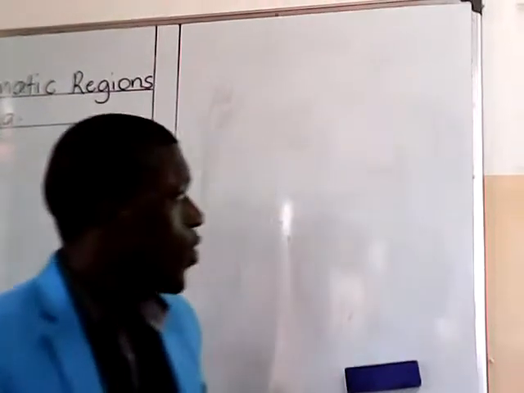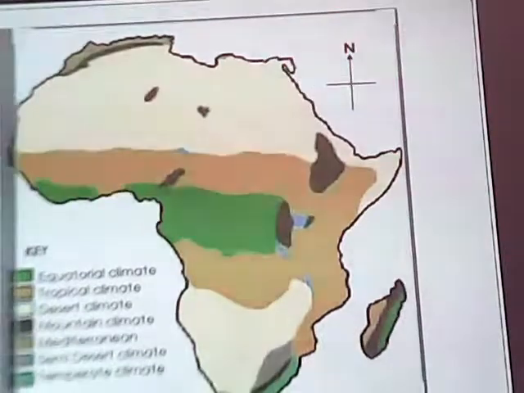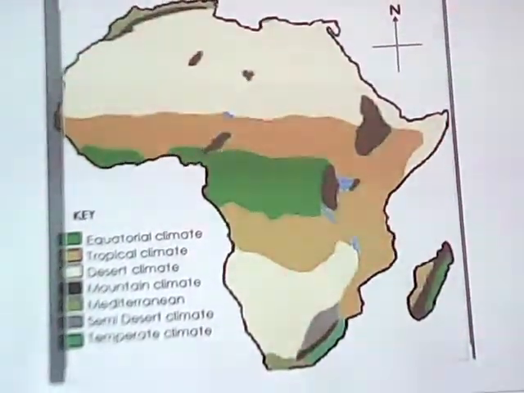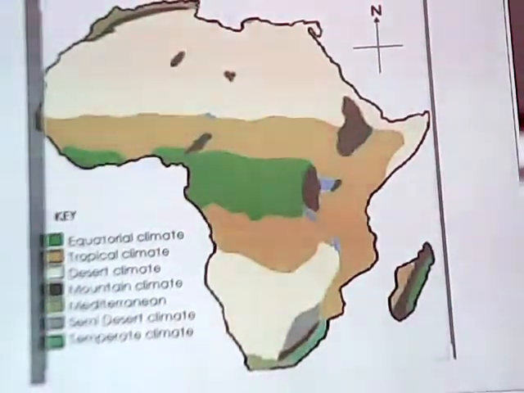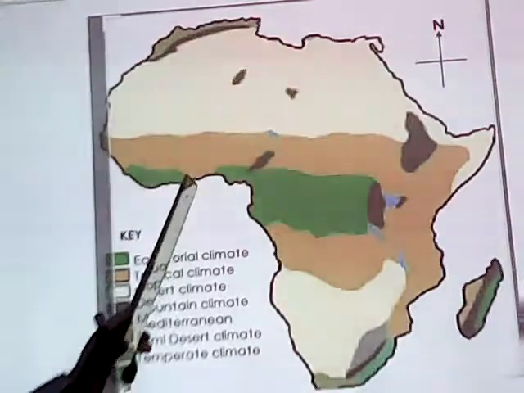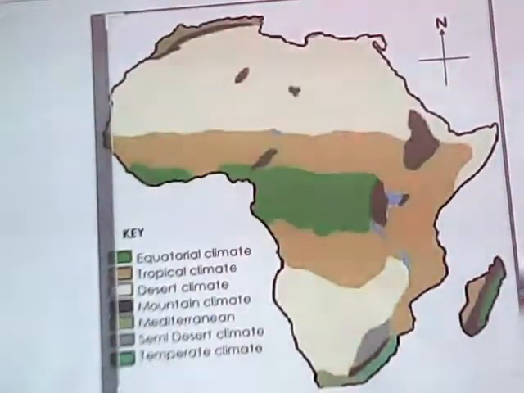Let us continue. I want us to see how these climatic regions are distributed in Africa. I am having a map of Africa here showing the climatic regions of Africa. These are the climatic regions which are experienced in Africa.